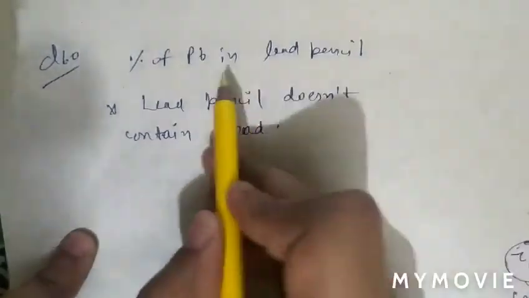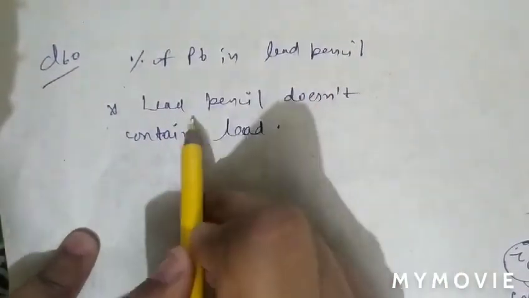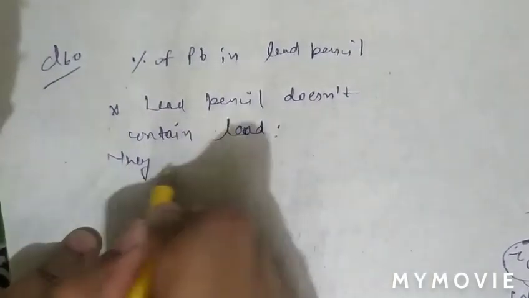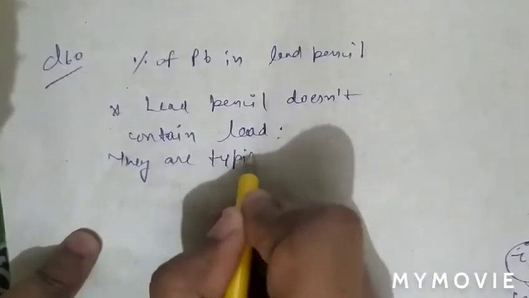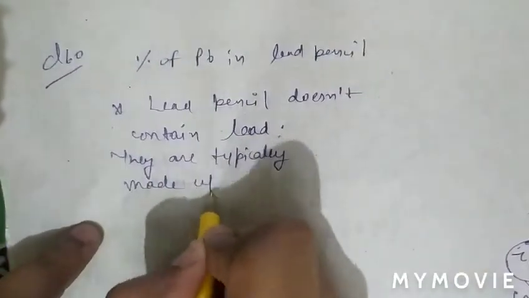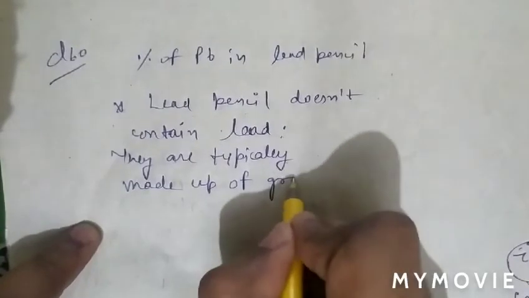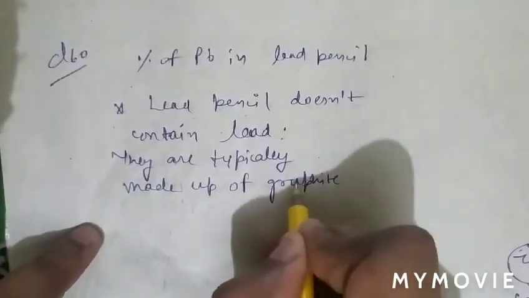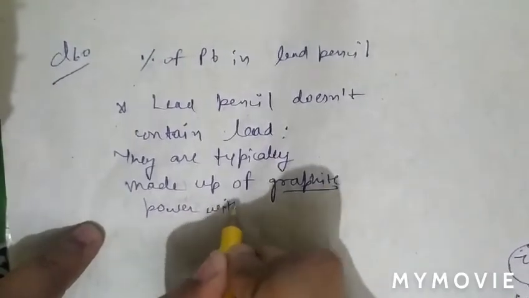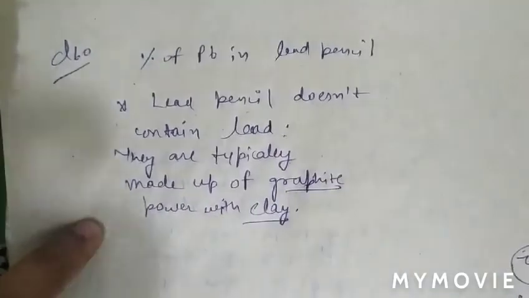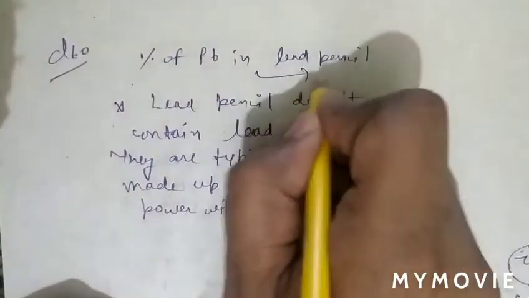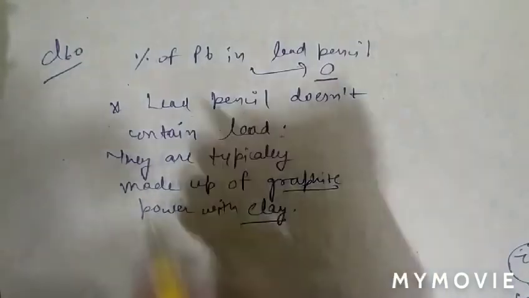It is a myth that a lead pencil contains lead. They are typically made of graphite powder with clay. So the percentage of lead in a lead pencil is 0. So question number 60, option A is correct.